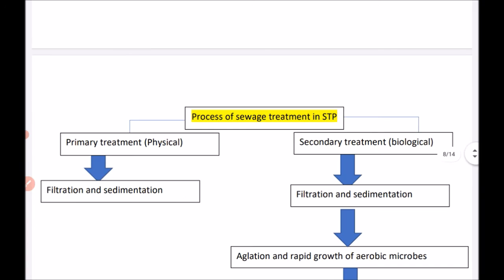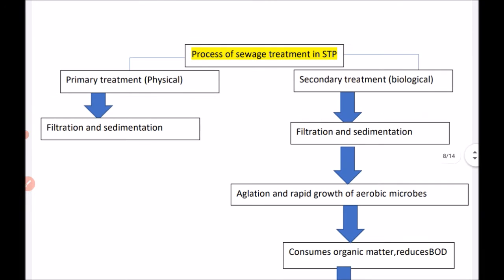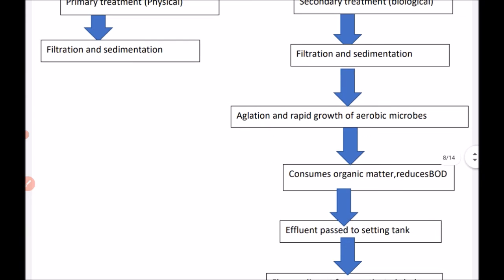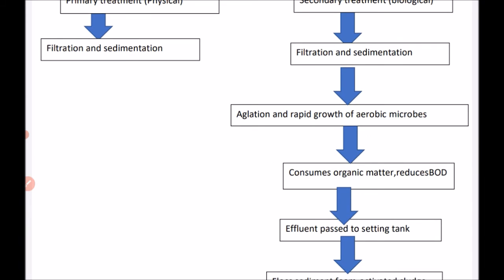This is the flowchart showing both treatments. First is primary treatment, which is physical treatment, and it is done by filtration and sedimentation. Secondary treatment is biological treatment. After filtration and sedimentation, flocculation and rapid growth of aerobic microbes occurs. This consumes the organic matter and reduces the BOD, that is biological oxygen demand.